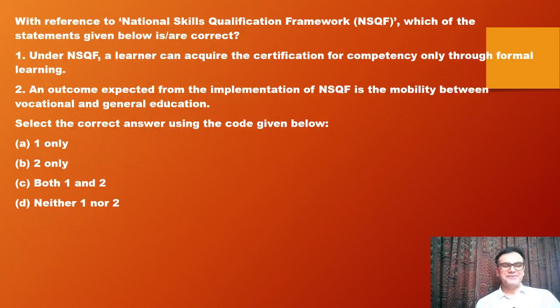Okay, so moving on, National Skill Qualification Framework. So under NSQF, a learner can acquire certification of competency only through formal learning. No, even informal learning can be there. An outcome expected out of implementation of NSQF is the mobility between vocational and general education. So herein the second statement is correct while the first statement is wrong. So therefore your answer becomes B.